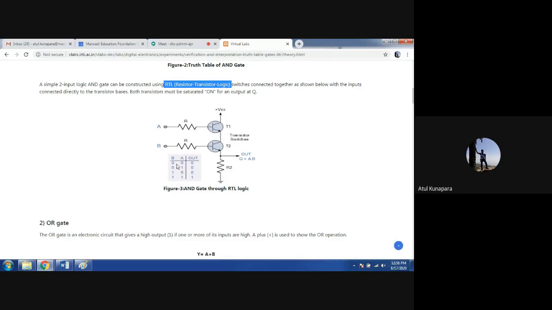Let us take the first combination, where A and B both are 0. When A and B both are 0, it means what? We are considering active high logic here, so 0 means 0 volt. When you say logic 0, it represents 0 volt. So when it is 0 volt here, let me take it to the circuit again.